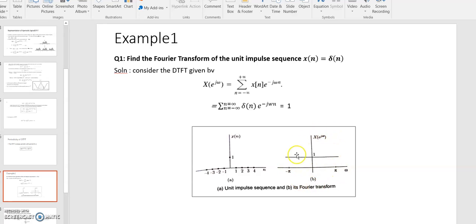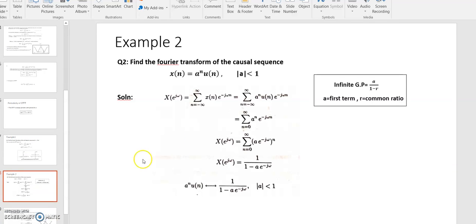So this is the discrete time Fourier transform of this discrete time signal existing at n equals 0. Here we can also see that the signal nature is discrete, but the spectrum is continuous. Right? Now come to the second example.